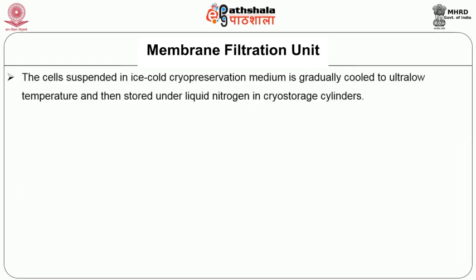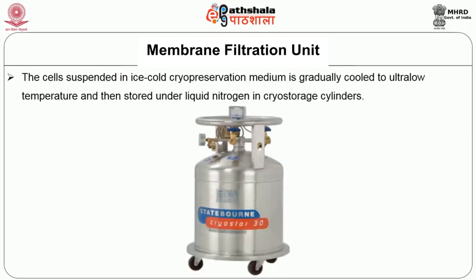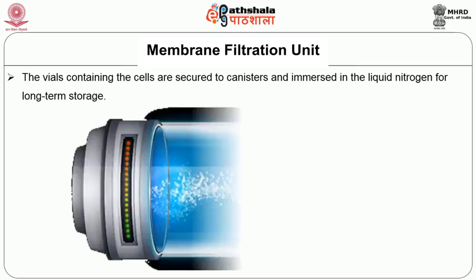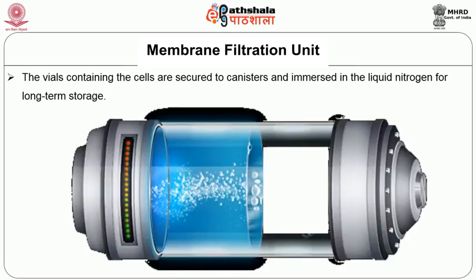The cells suspended in ice-cold cryopreservation medium are gradually cooled to ultra-low temperatures and then stored under liquid nitrogen in ultra-low temperature cryostorage cylinders. These vials, which contain the cells, are secured into canisters and immersed in the liquid nitrogen for long-term storage.